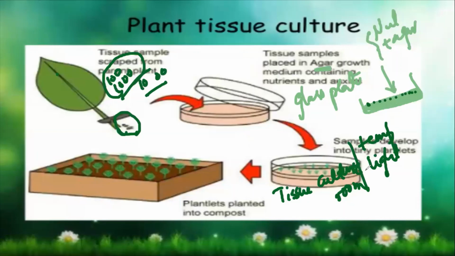Yes. Good. So this is called plant tissue culture.